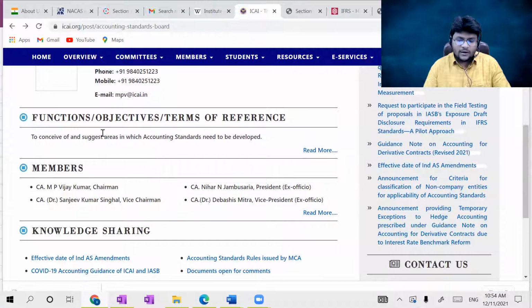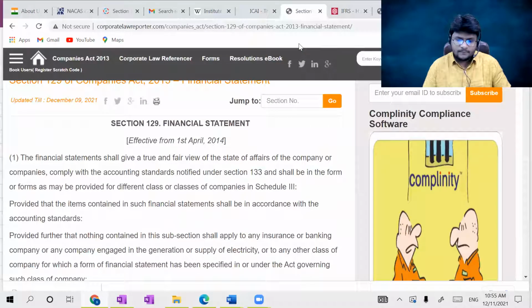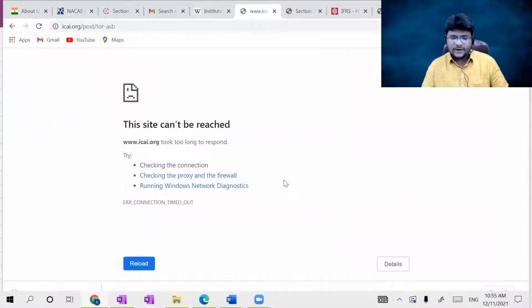If you check the objectives of the Accounting Standard Board, yes, we are checking the objectives of Accounting Standard Board. Just a moment. It's running. So it's buffering actually. 1 second.